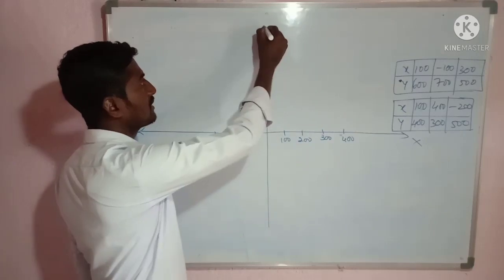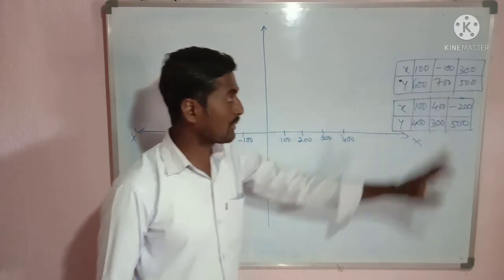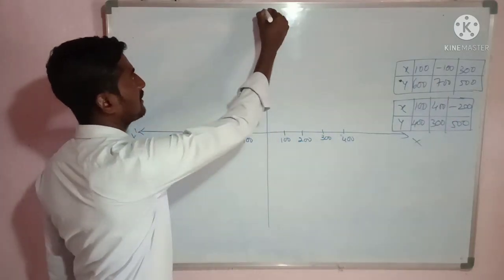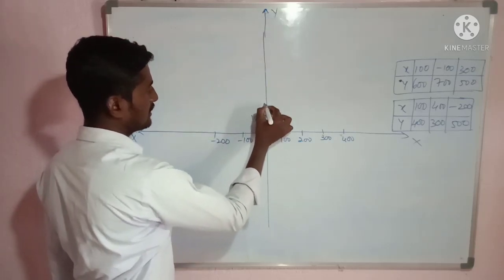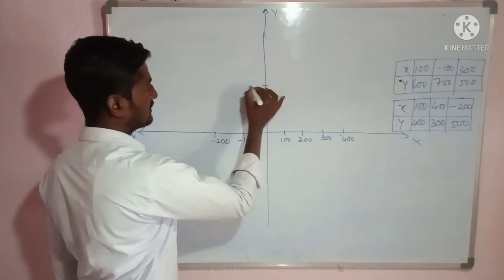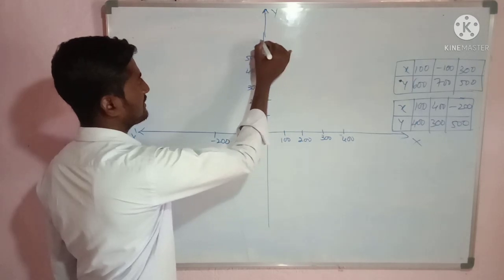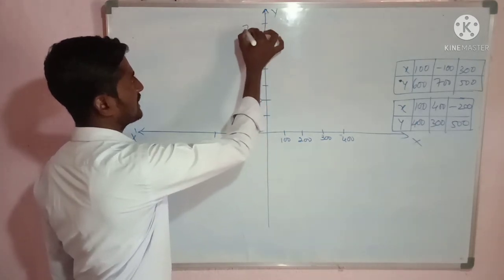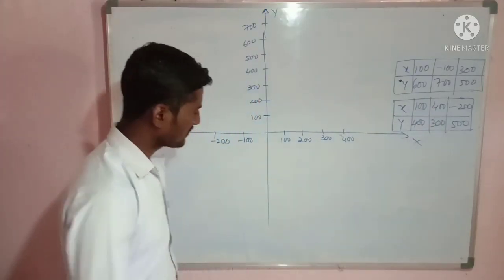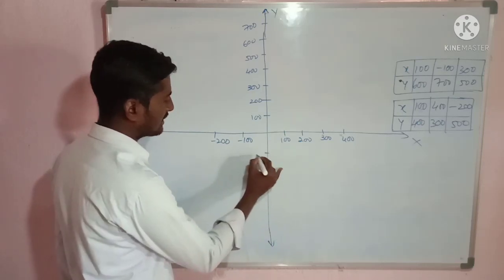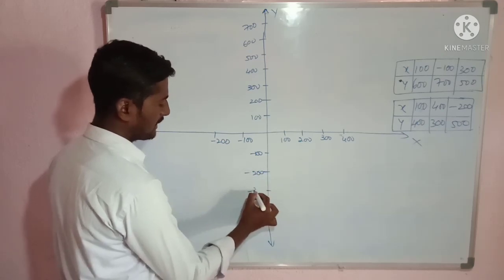Now y axis. So the value of y coordinate, maximum is 700. Up to 700 I have to take. Okay. This is y. I'll take this as 100, 200 and this as 300, 400, 500, 600 and this as 700. Okay. Negative side of y-axis, that is how much? No negative side needed. So just I'll take it as minus 100, minus 200, okay, and so on. Minus 300.